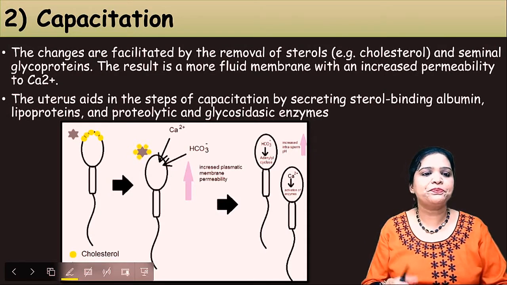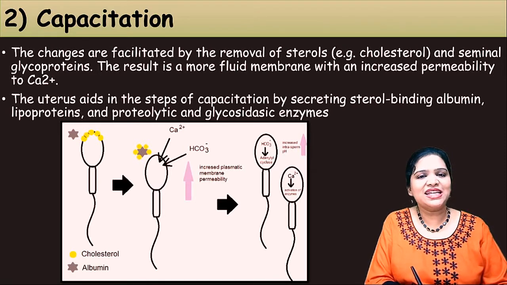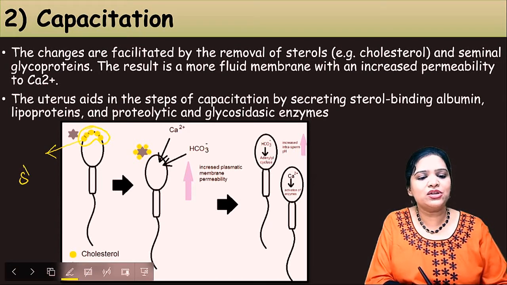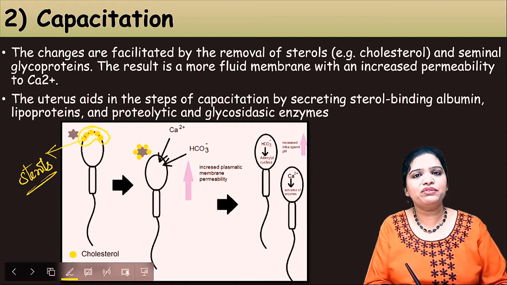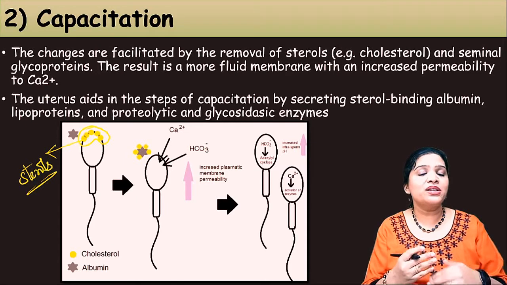Okay, so let us see exactly what is happening. Here you could see this yellow colored thing. These are sterol or cholesterol molecules present on the head of the sperm, that means above the acrosomal region.